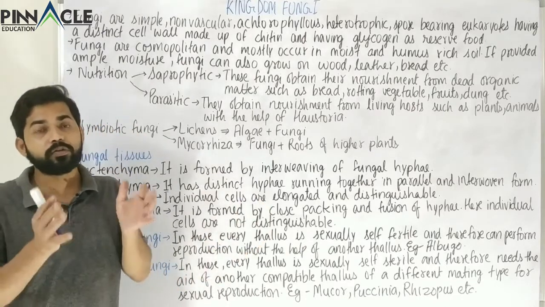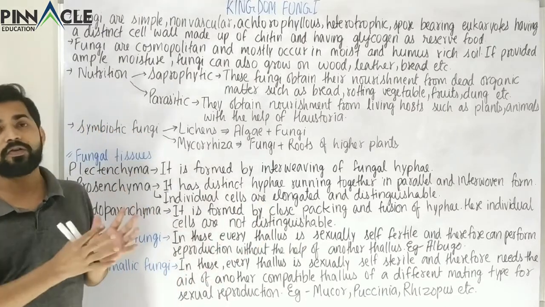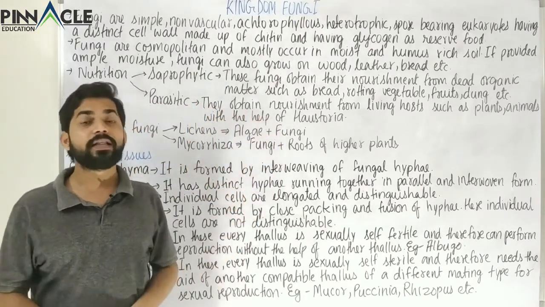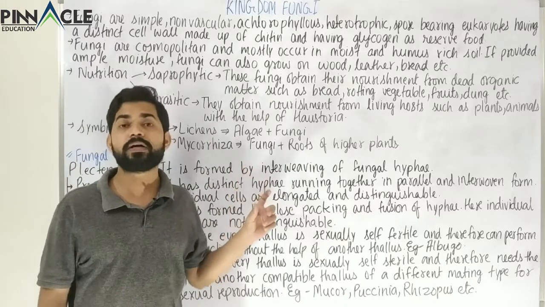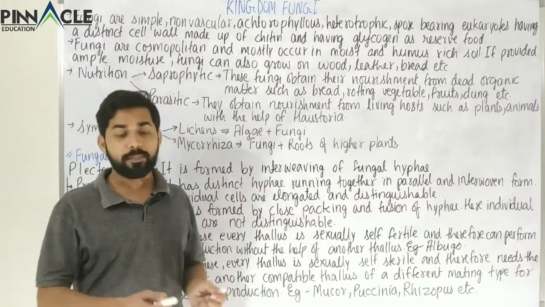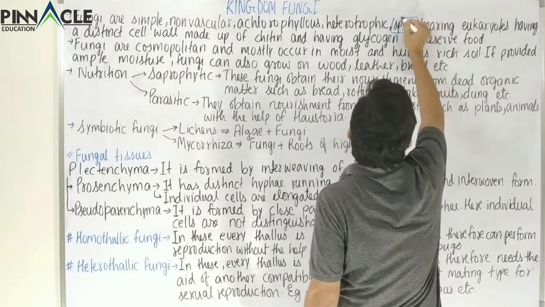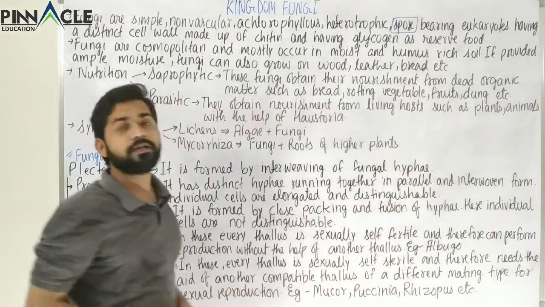These are the 2 methods of nutrition very common in this kingdom. Apart from that, spore bearing is one of the most important features of the kingdom Fungi.